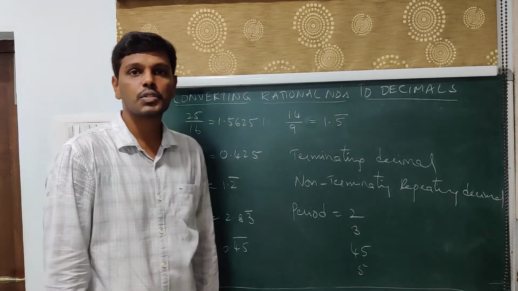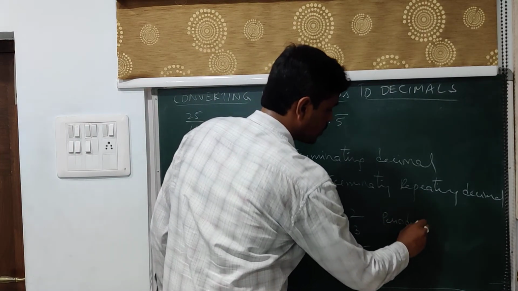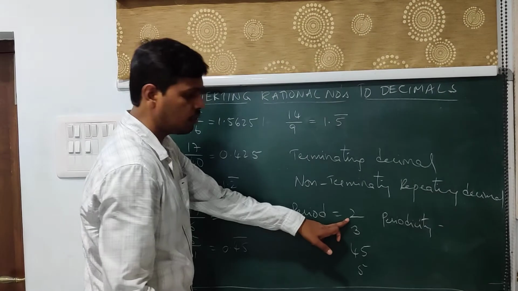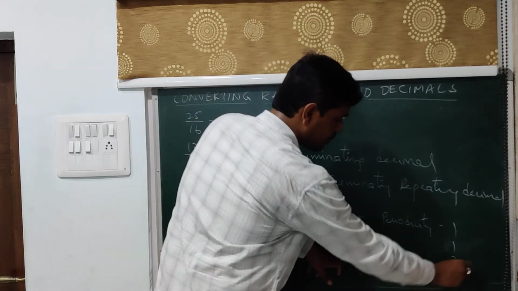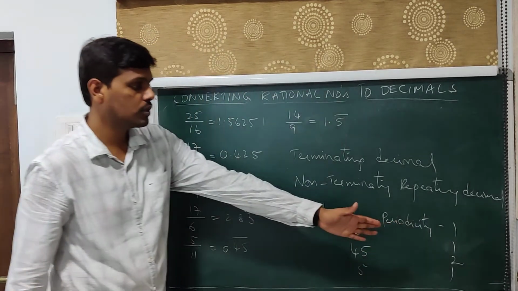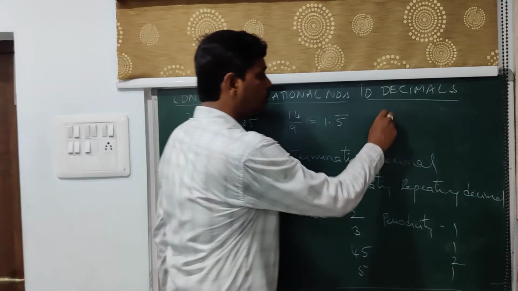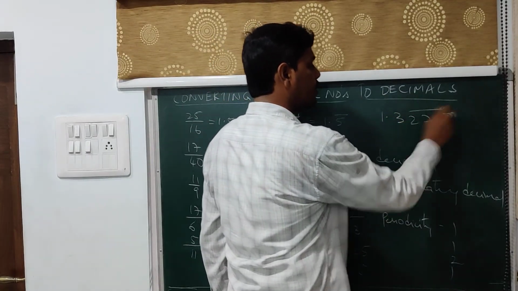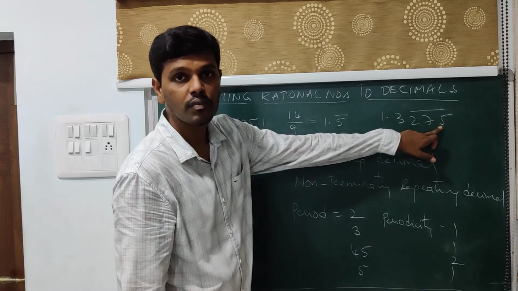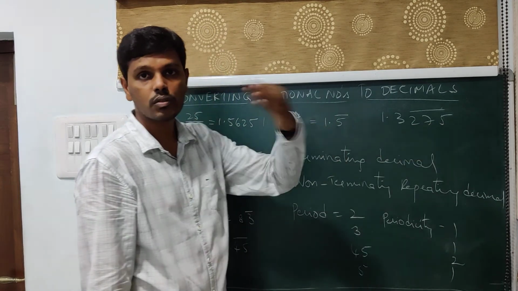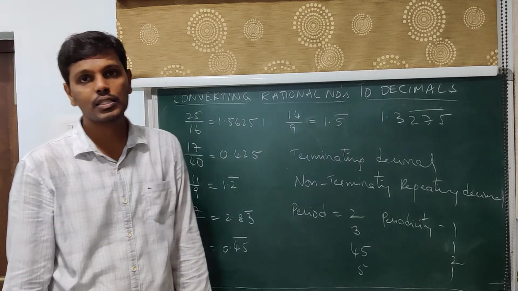Now the number of digits which are repeating is called periodicity. So here only 1 digit is repeating, here 1 digit is repeating, here 2 digits are repeating, here 1 digit is repeating. Therefore those are the periodicities with respect to these periods. For example, you have 1.3275 bar. Now the period over here is 275. When we say periodicity, it is 3 because 3 digits are repeating. So that is all about converting a rational number into a decimal expansion.